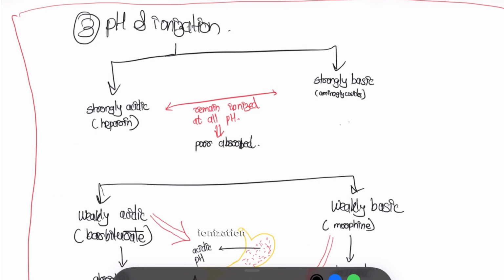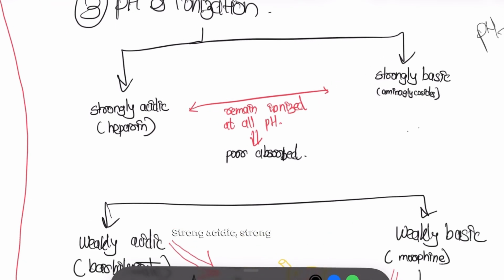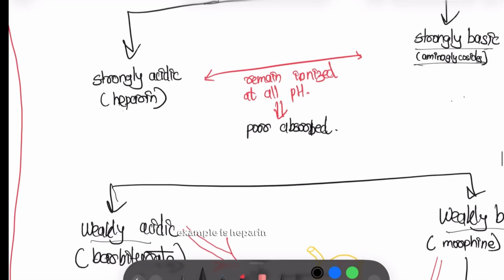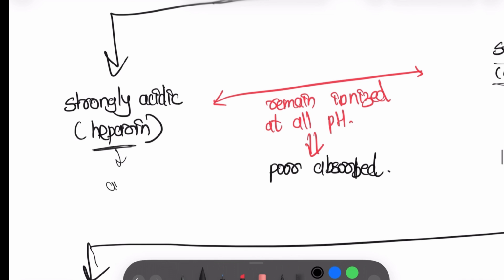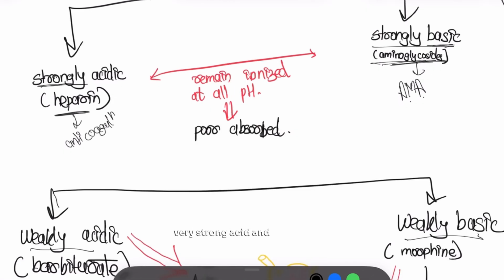Third is pH and ionization. Now, there are 4 types in pH: strong acidic, strong basic, weak acidic, weak basic. Example of strong acidic is heparin, an anticoagulant, and strong basic is aminoglycosides, which are antibiotics. These, which are very strong acids and bases, remain ionized in all types of pH. That's why they are poorly absorbed.